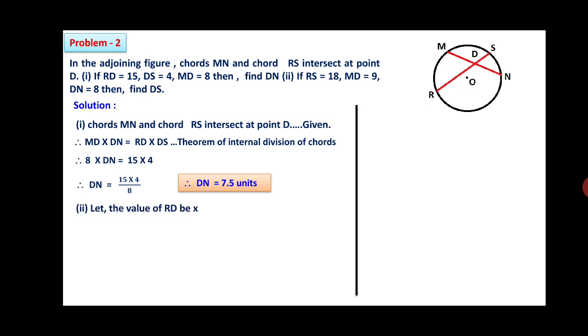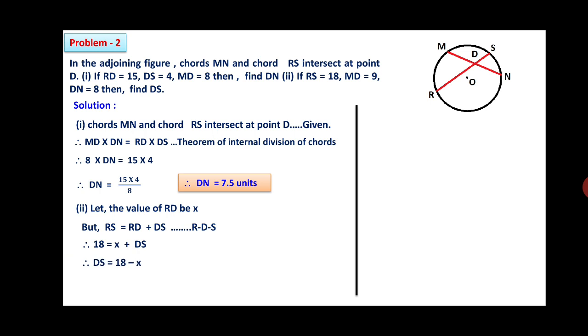Now second, let the value of RD be X. Friends, we know that RS is equal to RD plus DS, since D is between R and S. Therefore, we will substitute the values. RD is considered as X. Therefore, RS value 18 is equal to X plus DS.